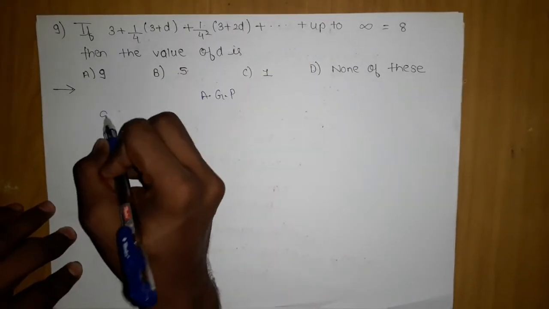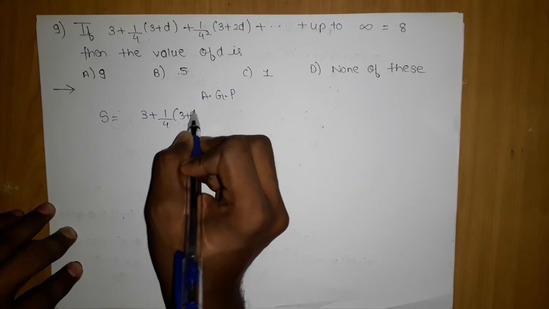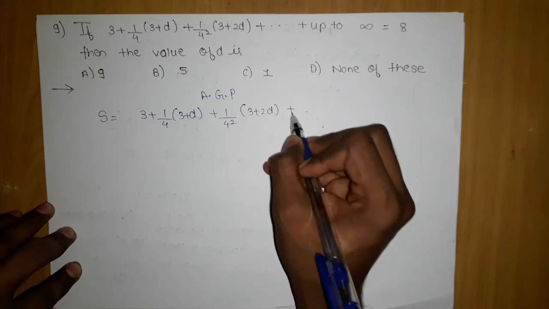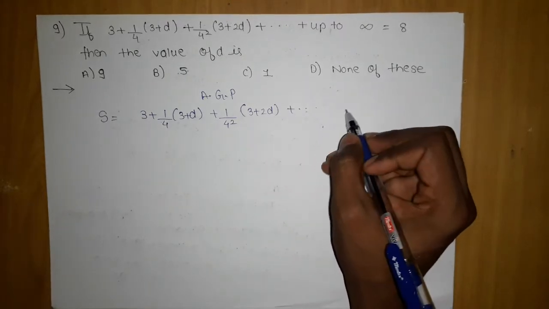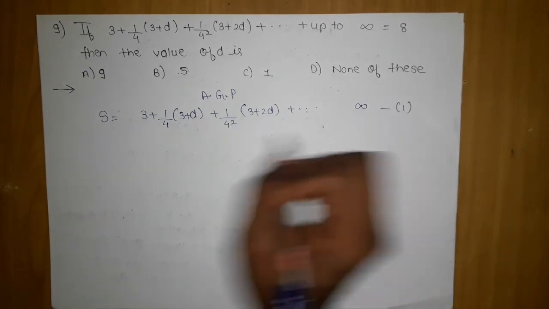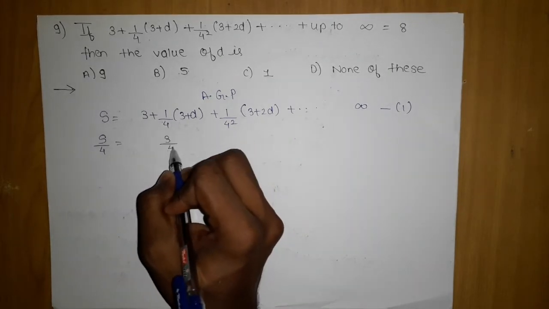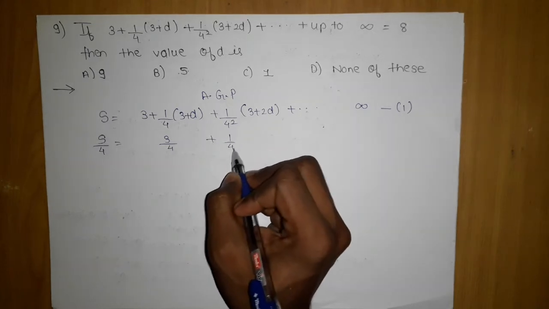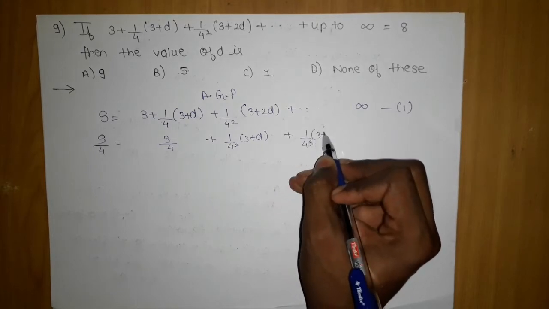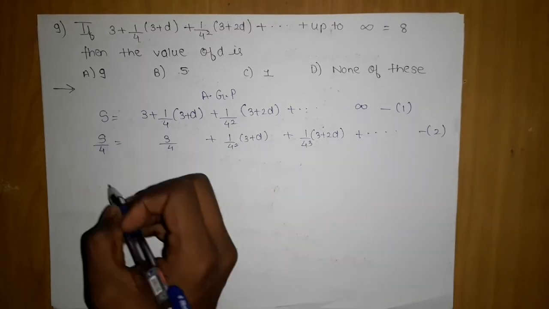So how we used to solve this, we used to consider it as this sum S. All these methods we have discussed while I was teaching you sequence and series, series and progression, and inequality is another section. So what we used to do, we will write this as one equation, multiply it by the common ratio, S by 4, and subtract it. Then I will have 3 by 4 plus, now it will be 4 square 3 plus d, and the next term will be 4 cube 3 plus 2d, and since it is infinity, we are not going to mention the last term. Now we will subtract.